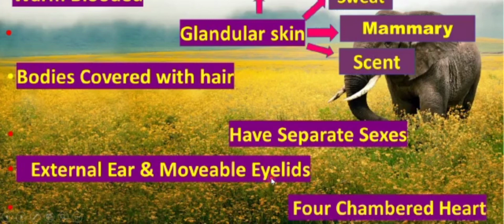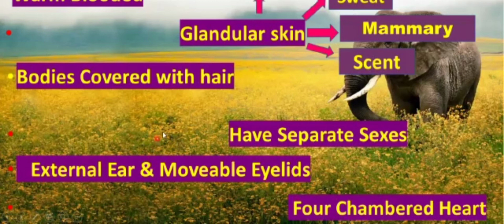The last characteristic about the class Mammalia is that they have a four-chambered heart. Means that their heart has four chambers, just like humans. The human heart also has four chambers, as we have discussed in grade 7. So the heart has two upper chambers and two lower chambers. The two upper chambers are known as the atria, whereas the two lower chambers are known as the ventricles. So we can say that the mammalian heart has four chambers.